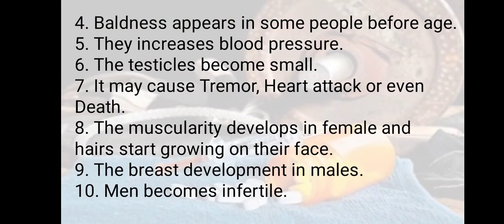Muscularity develops in the female, and hair starts growing on the face. There is breast development in males. Men become infertile. So we can take it that the testicle becomes smaller and the man becomes infertile. So these are the effects of the anabolic steroids and the prohibited substances which are being taken.